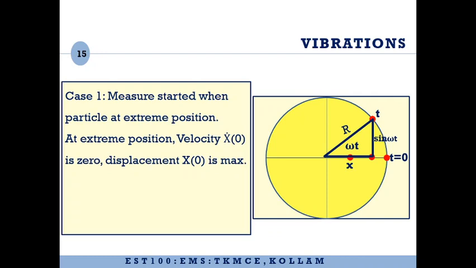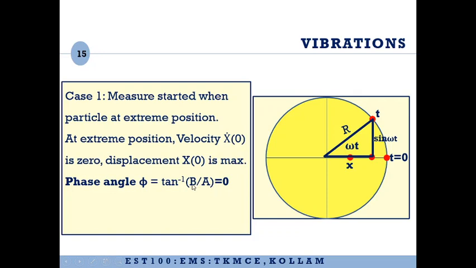So once again, another thing you have to remember is at the extreme position, the velocity of the particle will be 0 and the displacement of the particle will be maximum, equal to its amplitude. The phase angle can be found out as phi is equal to tan inverse of b by a.